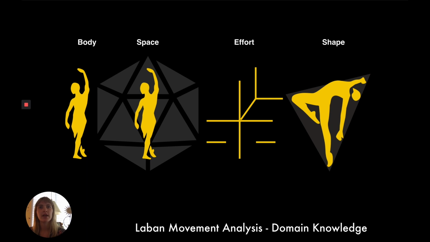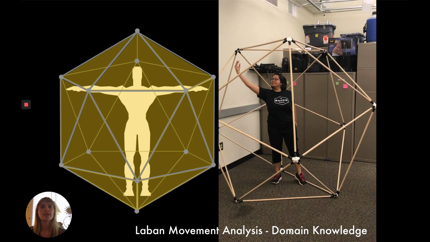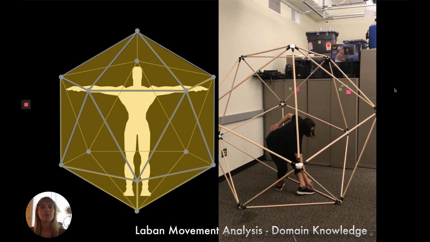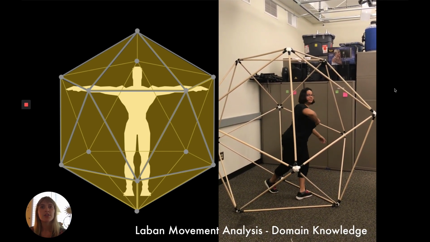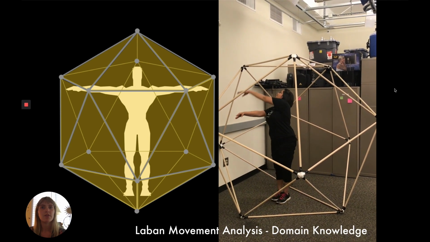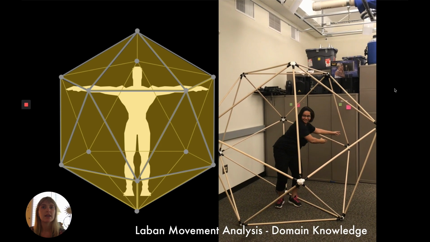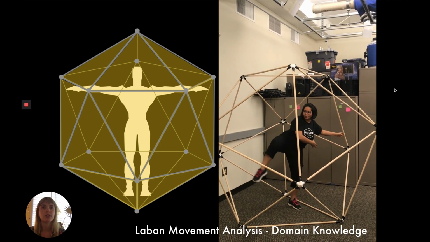as a result of the interaction of body in space while embodying efforts. We have developed a tool for reasoning about the space component of the Laban movement analysis framework within Lumini. The basis of this tool is a geometric shape with 20 faces, the icosahedron, which Laban argues is particularly well suited for exploring movements with the human body. The geometric components of the icosahedron, the vertices, the edges, and the planes, serve as control points for analyzing and manipulating gestures in Lumini.